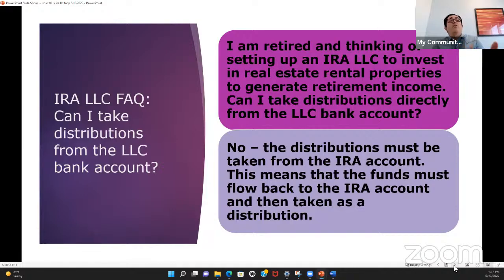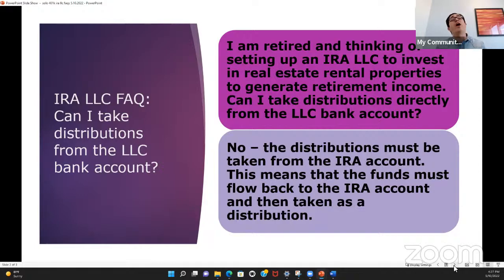Again, this is a bank account for an LLC that's owned by your IRA, whether it's a traditional IRA or a Roth IRA. The question says: I'm retired and thinking of setting up an IRA LLC. So it sounds like the person is not eligible to set up a solo 401k because they're retired. And they wish to invest in real estate rental properties to generate retirement income. So can I take distributions directly from the LLC bank account?